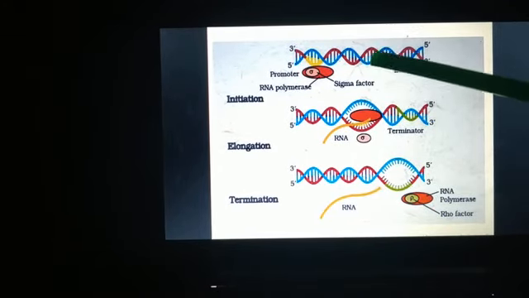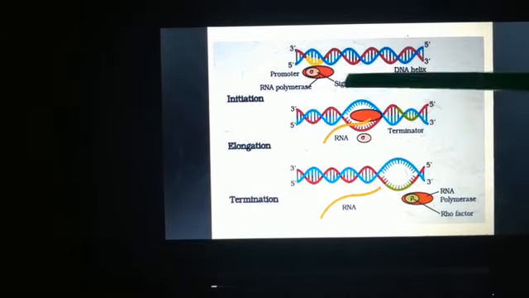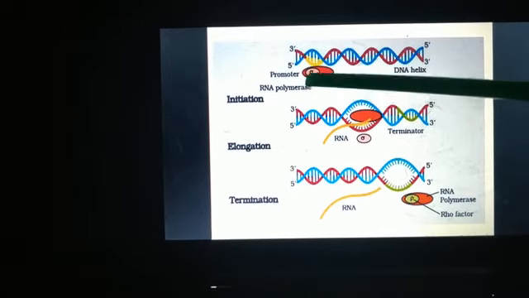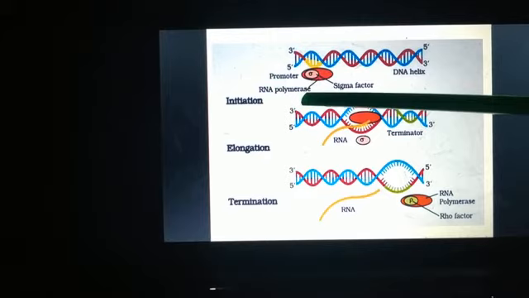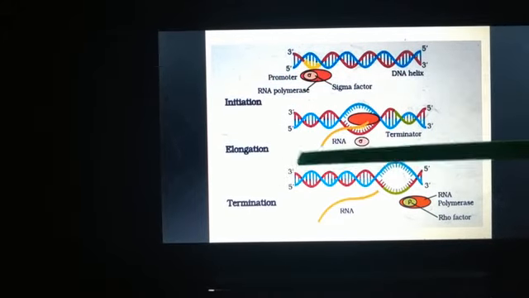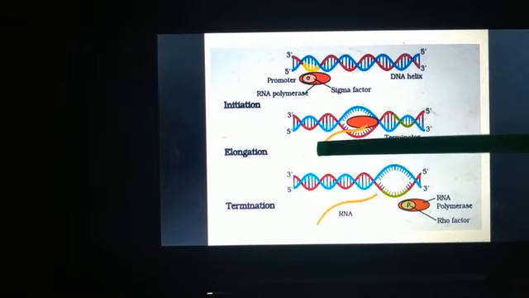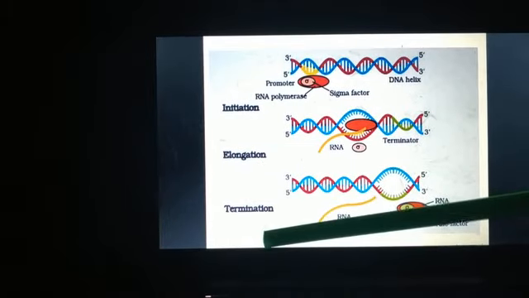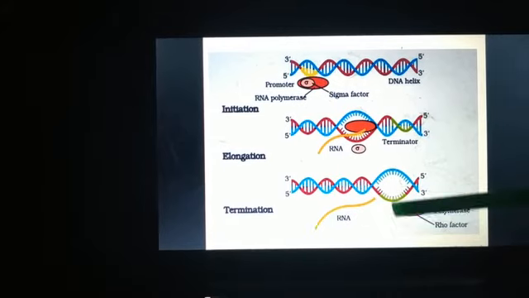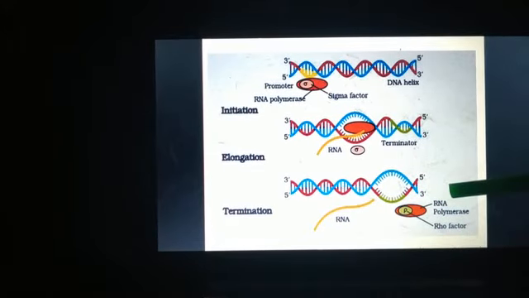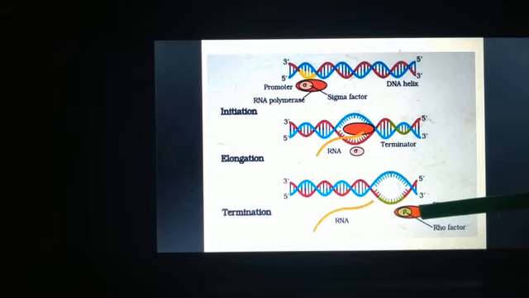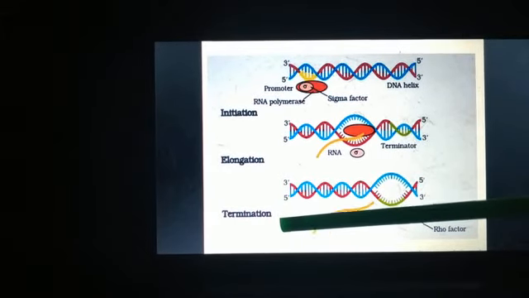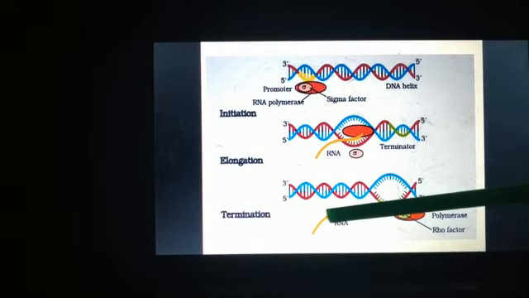Again, let us revise. Initiation: the sigma factor will come and bind to the RNA polymerase. This will help the RNA polymerase to bind to the promoter region. Once it binds, it will start transcription and keep on adding new nucleotides to the growing RNA chain. This process is called elongation. Next, when the Rho factor binds to the RNA polymerase, this will terminate the process of transcription and finally the RNA is released.